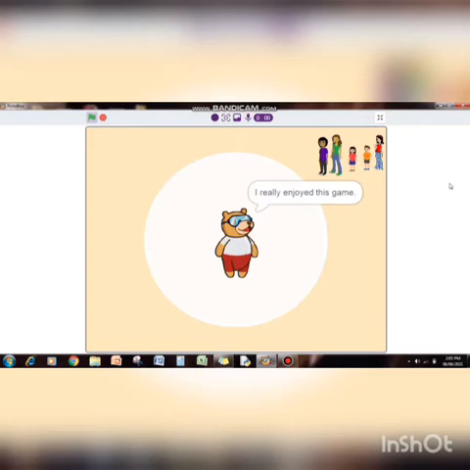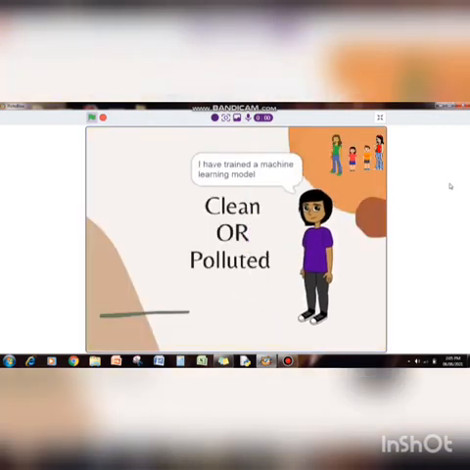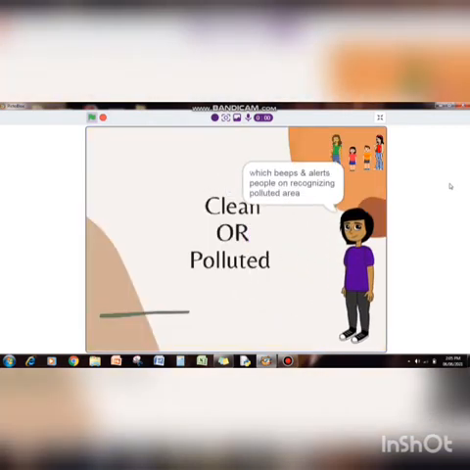I really enjoyed this game. Danny, now it's your turn. I have trained a machine learning model, which beeps and alerts people on recognizing a polluted area. It also applauds and encourages citizens to keep places clean. Now, I will present my project.